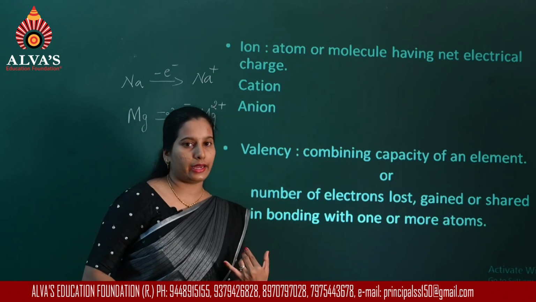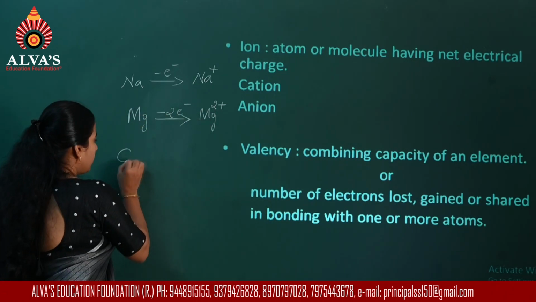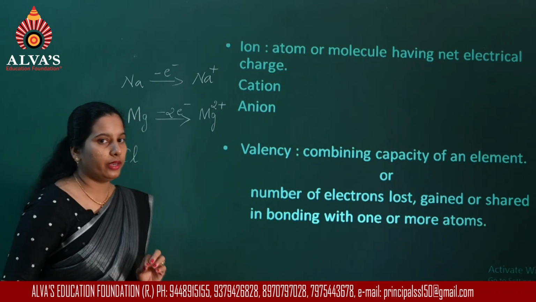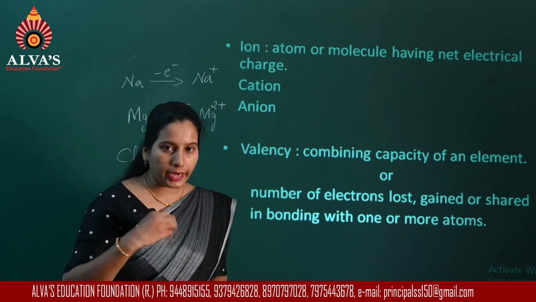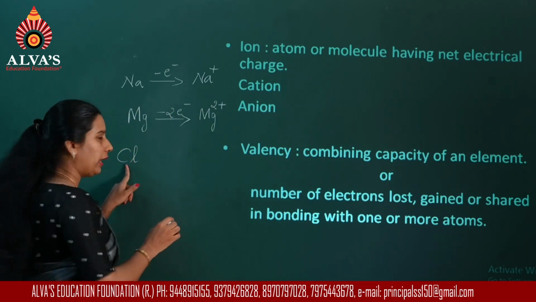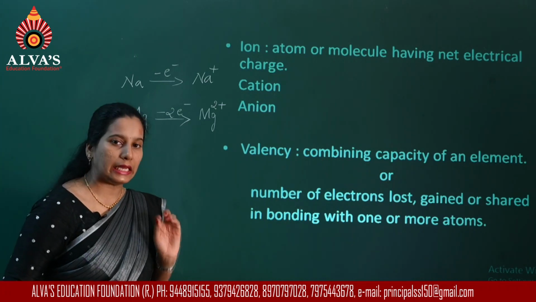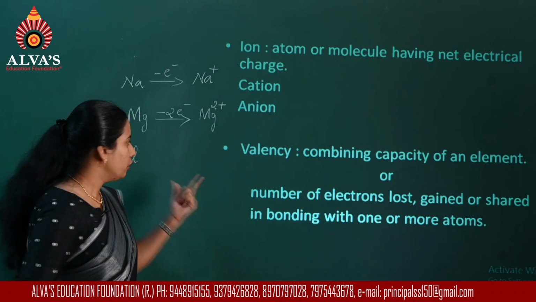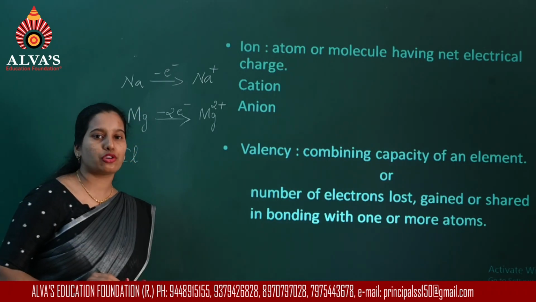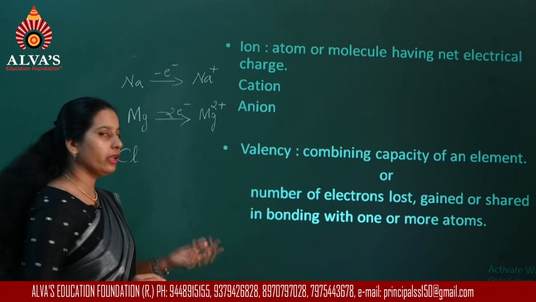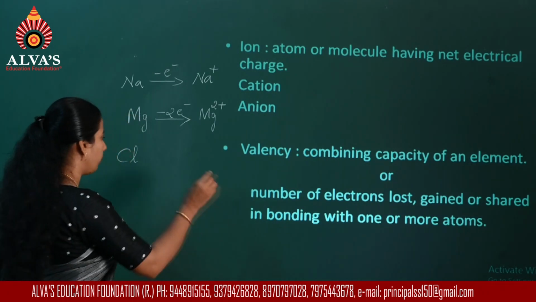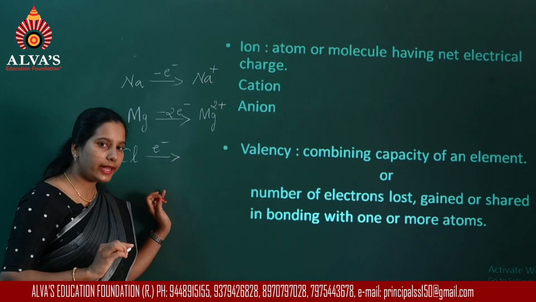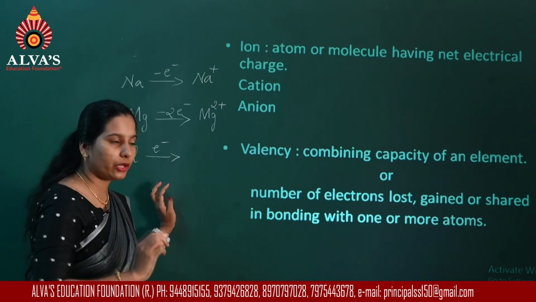So this is the meaning of loss of electrons. Now gaining an electron. For example, consider the chlorine atom. An atom of chlorine has the capacity to gain 1 electron. It has 7 electrons in its valence shell. You have studied the octet rule. So to satisfy the octet configuration, chlorine will receive 1 electron, and it gets a negative charge.